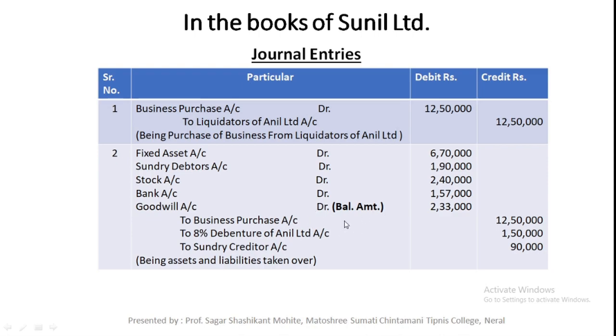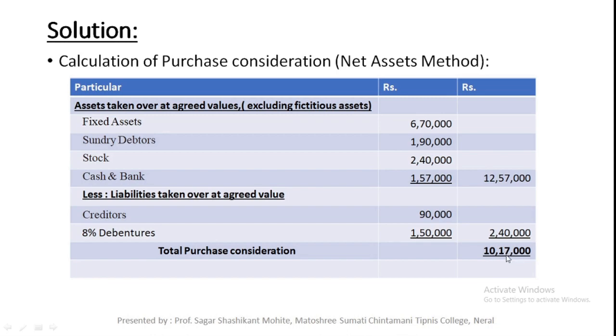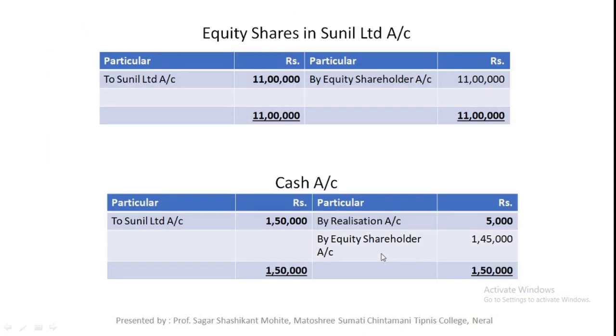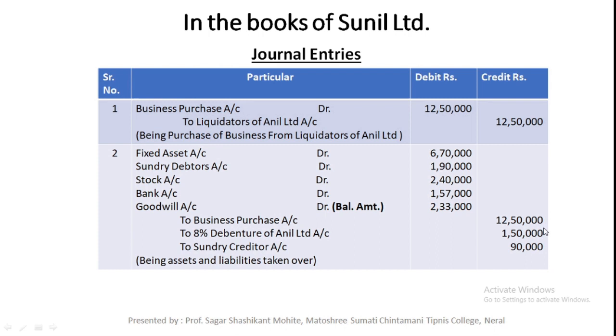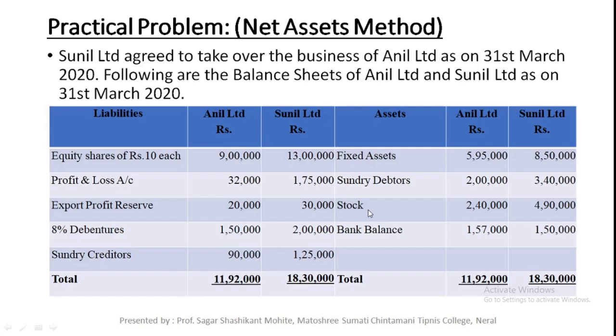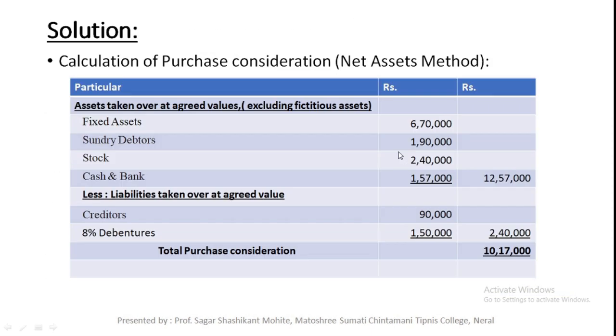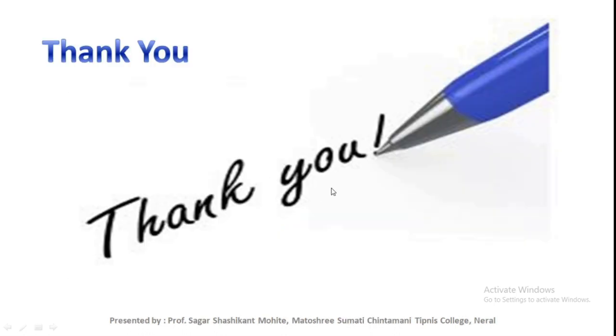How much is the PC amount? 10,17,000. If you see this journal entry, if the PC amount is 10,17,000, then this 2,33,000 will not be the balancing amount, because the journal entry will tally. That's why I wanted to show you how to prepare the purchase consideration as per the net asset method.